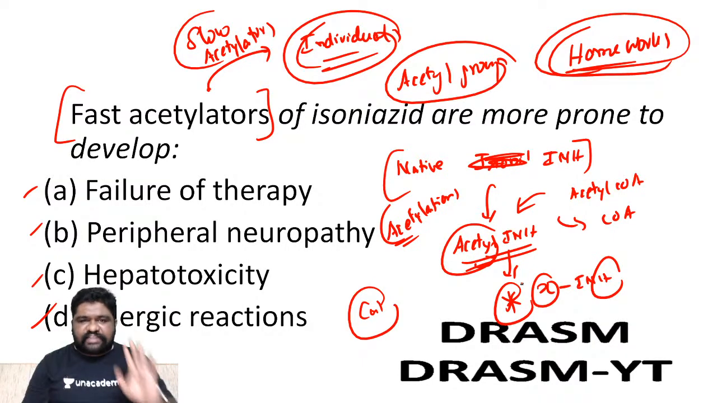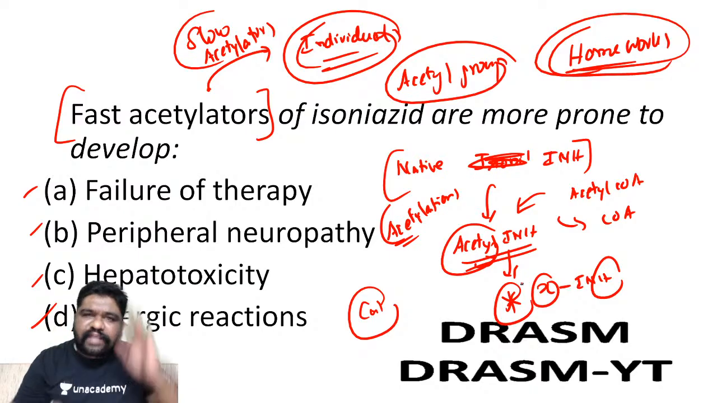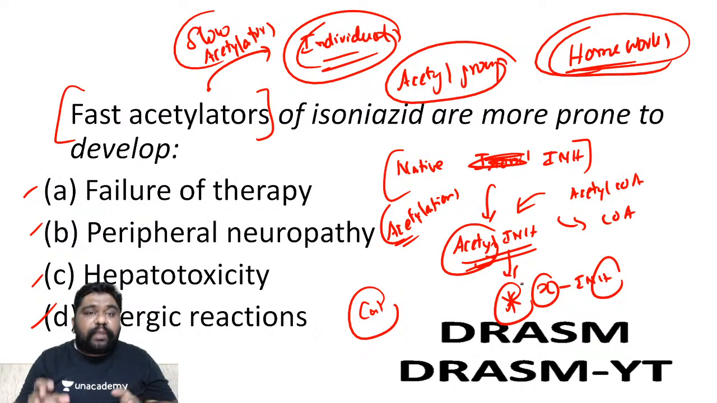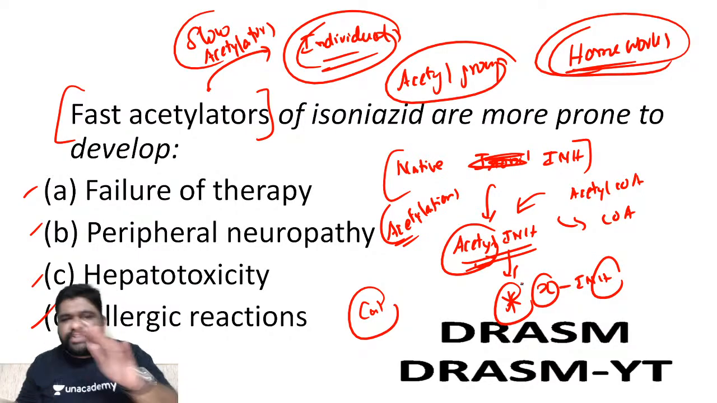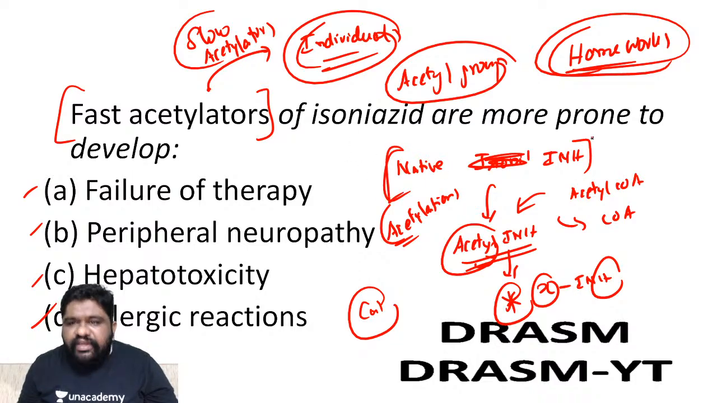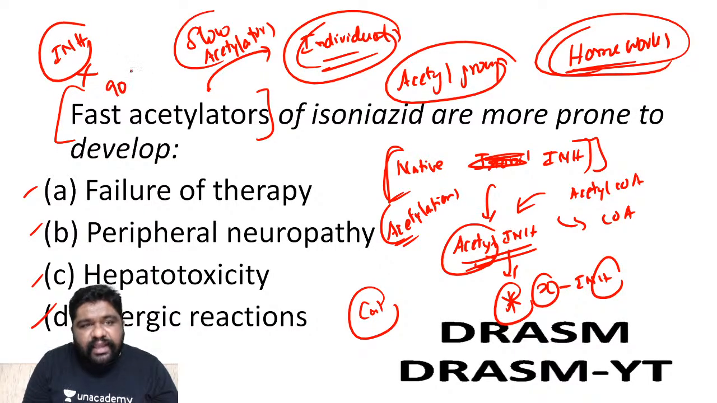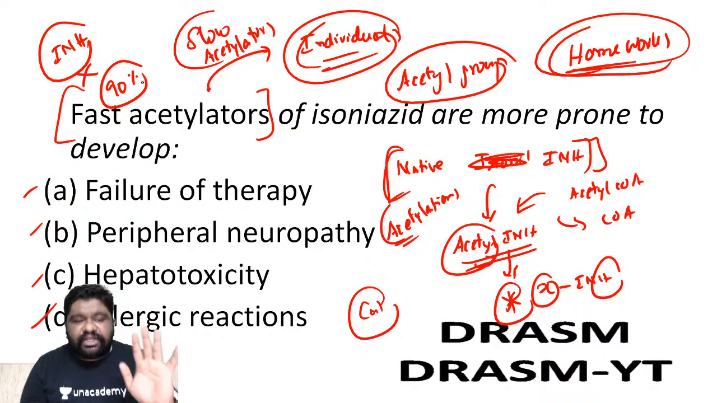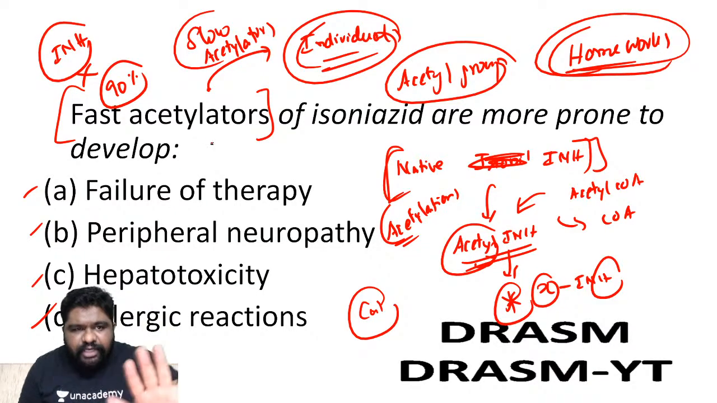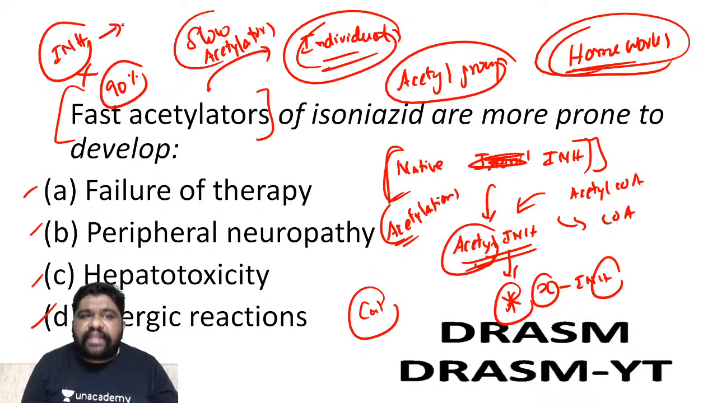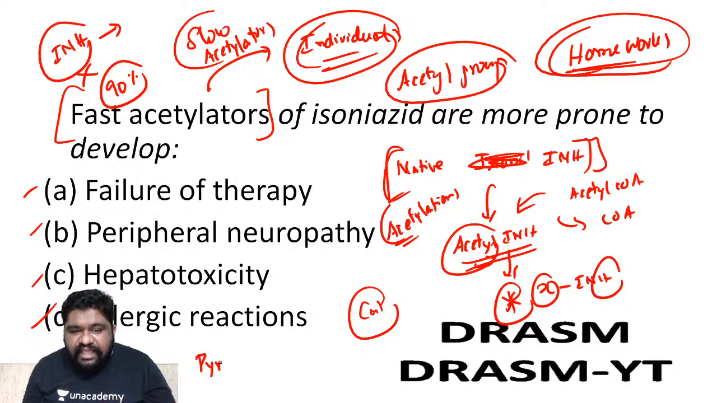Let me explain acetylation here. Now there are people who are called slow acetylators. There are people who can be called fast acetylators. What is the difference? If they are slow acetylators, most of the drug INH will tend to remain as INH itself. 90% of the drug will remain as INH. The native INH is extremely toxic because INH can inhibit an enzyme called pyridoxal kinase.